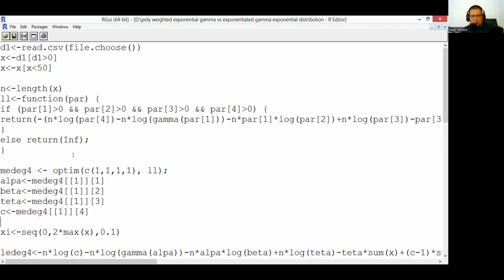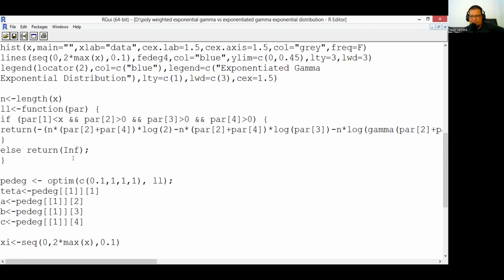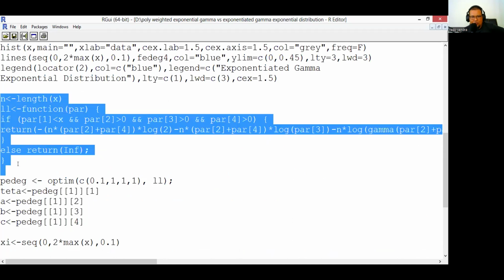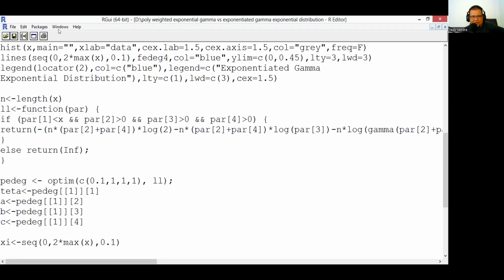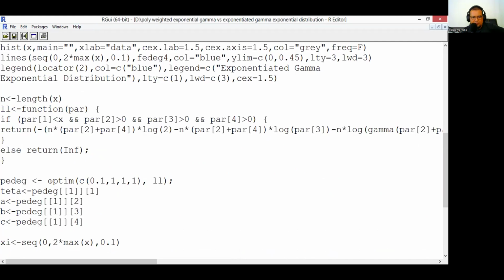After we have succeeded with this modeling, we next try the poly-weighted exponentiated gamma. Okay, this is the log likelihood function. We run again. Okay, we check in our console. Okay, our program is running. So we use optim to estimate the parameters.